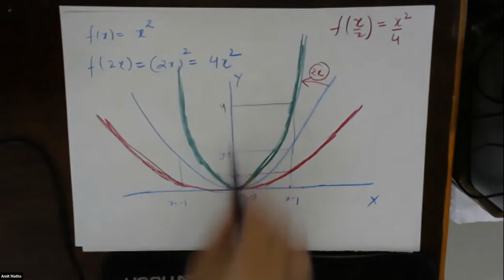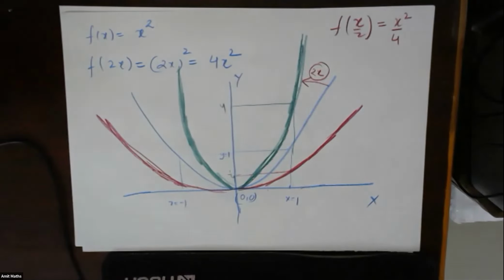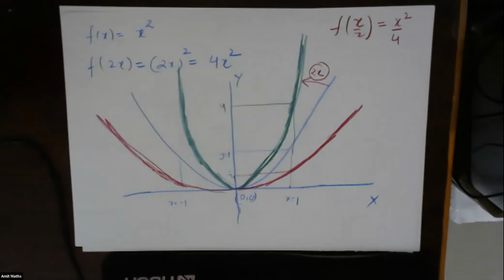Fine. Just check it once. Then we'll check for log also. What is happening for f of log 2x or f of log x by 2? Okay. Just check it fast.